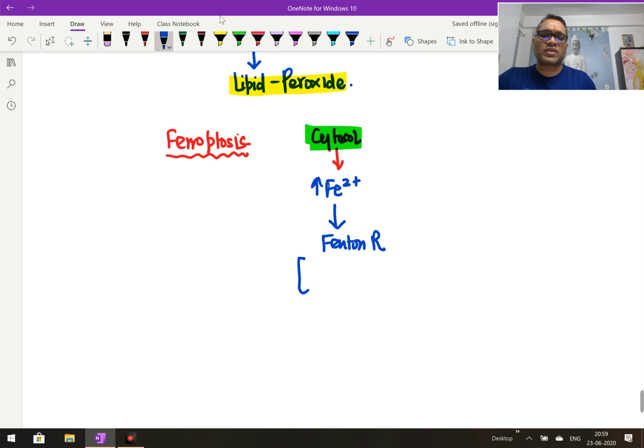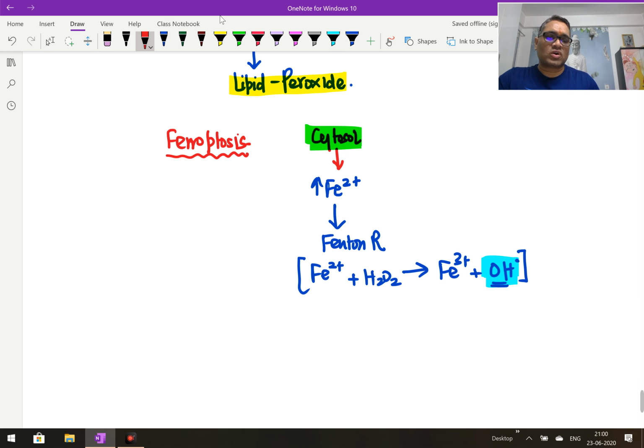We all know the Fenton reaction is the oxidation of iron in the presence of hydrogen peroxide into the ferric form of iron. What is important is the production of the free radical, the hydroxyl free radical, or reactive oxygen species.